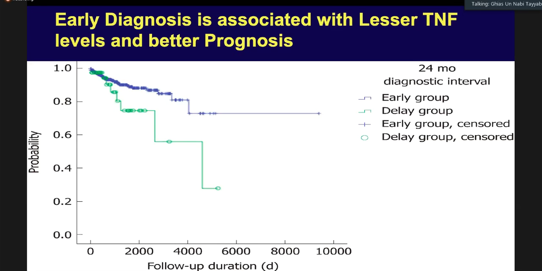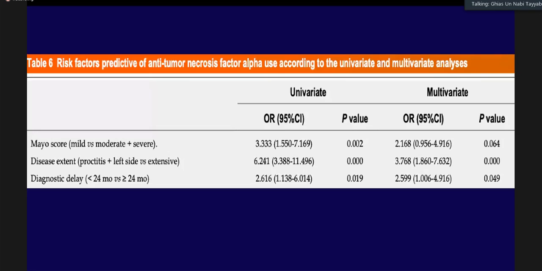So if this is the kind of condition, one can imagine the delays in the diagnosis. And this delay in the diagnosis becomes very important because this is directly linked with the prognosis and treatment efficacy as well. If we are able to pick a person early, the chances of responding to the lesser aggressive forms of therapy are more. But if the person is diagnosed late and with more severe disease, the chances of responding to therapy and going on to the colectomy are relatively more.